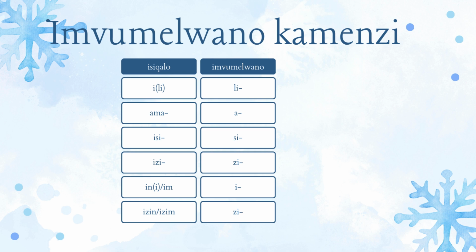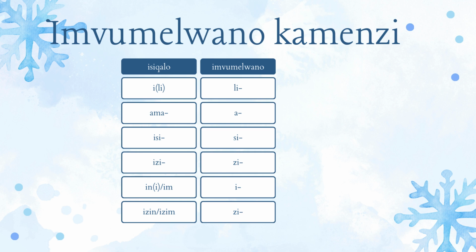Isigqoko. Then you would have the agreement which is si. Isigqoko sihle. The hat is beautiful. Then the plural form of isigqoko would be izigqoko. Then the agreement would have to change to zi. Izigqoko zinhle.